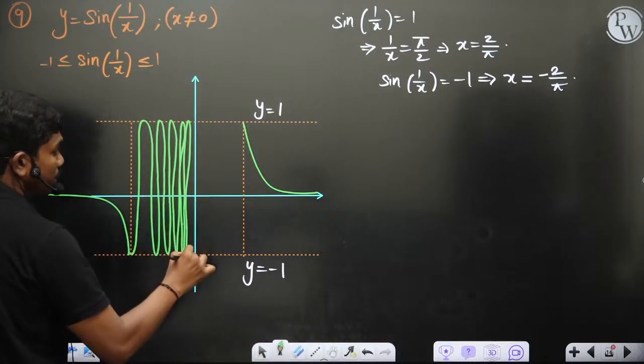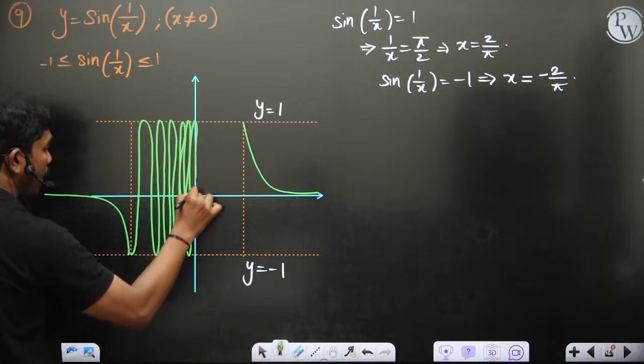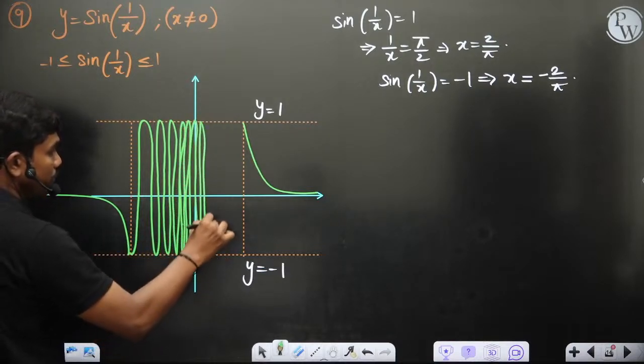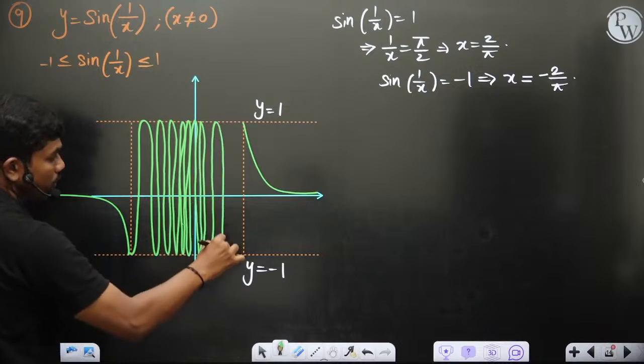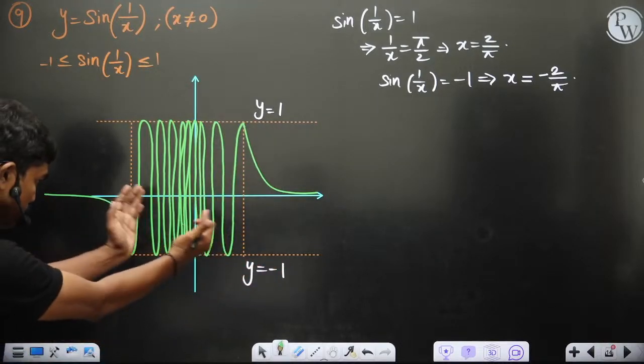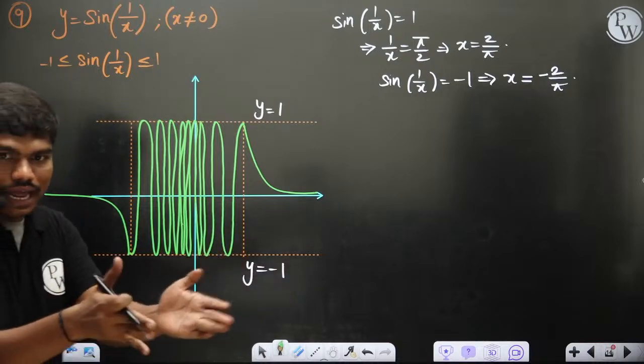Exactly at x equal to 0 it is not defined. Then after, it slowly keeps increasing its magnitude, increasing its length, and it connects like this. So within the region which is very close, all the graphs will actually merge so much.